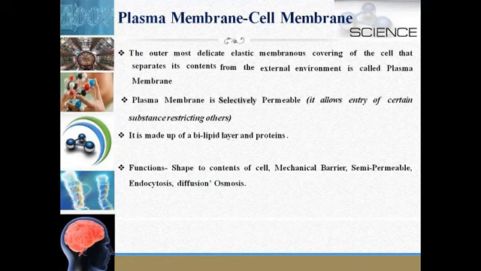The flexibility of the cell membrane enables the amoeba to engulf its food and other material from the external environment. This process is known as endocytosis. And the other two functions are diffusion and osmosis, which we are going to study in detail in the coming slides.